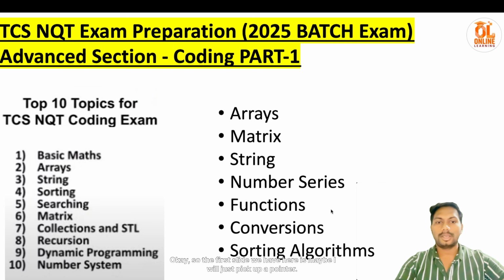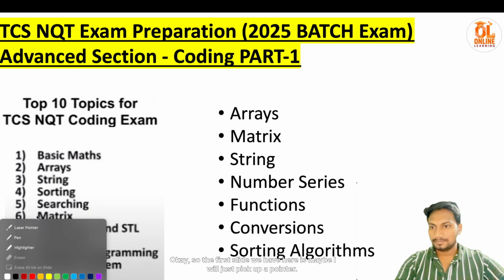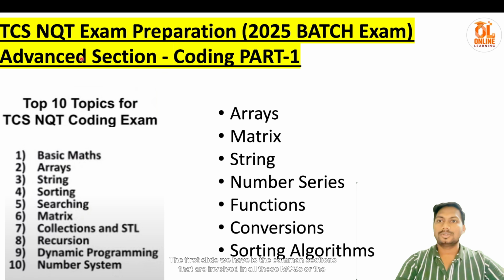Okay, so the first slide we have here is the common sections involved in all these MCQs and the advanced questions.